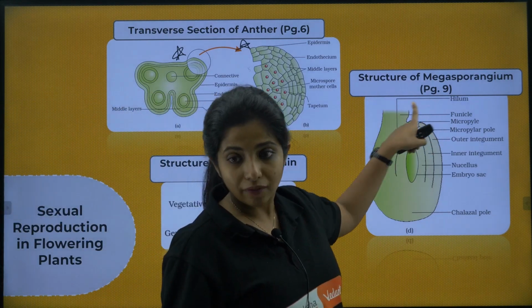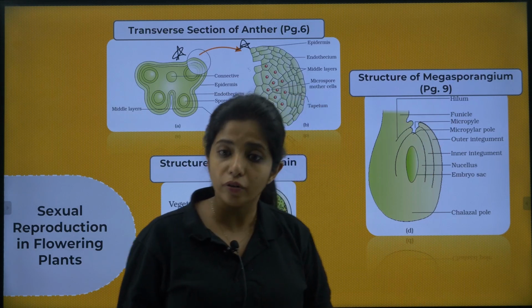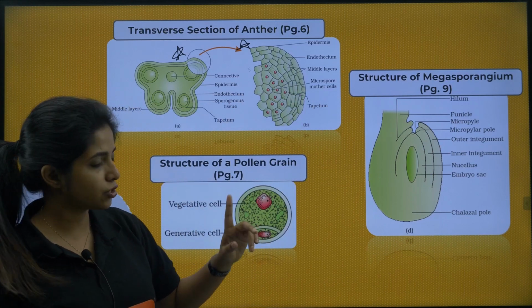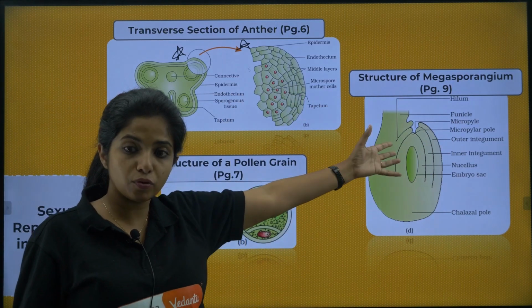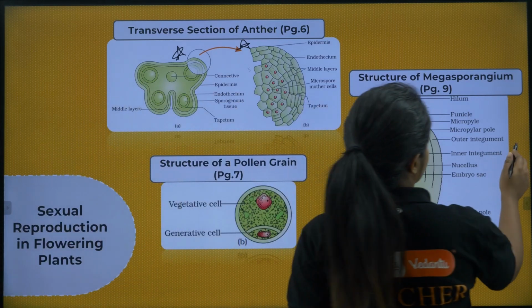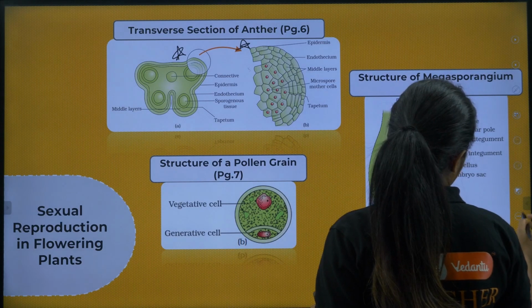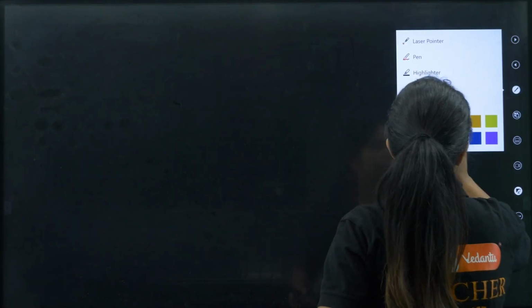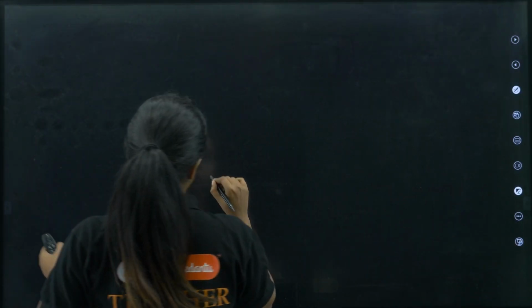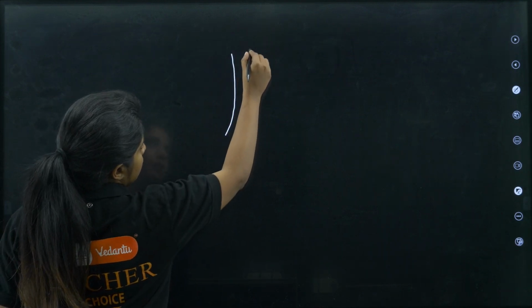Structure of megasporangia, even though it is not the exact structure. Okay, megasporangia is talking about ovule, the structure of the ovule. I can show you the structure of the ovule. This is an anatropous ovule, as in inverted. Okay, so say the structure of the ovule. So over here I have to make the female.